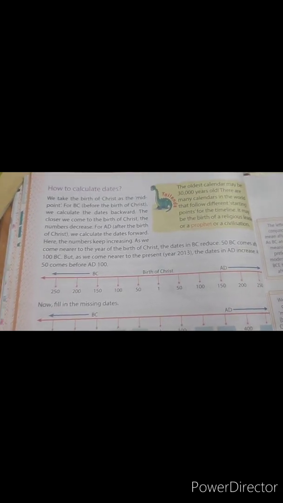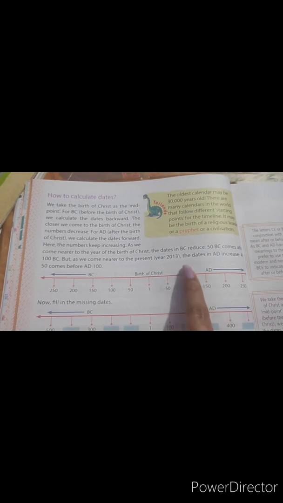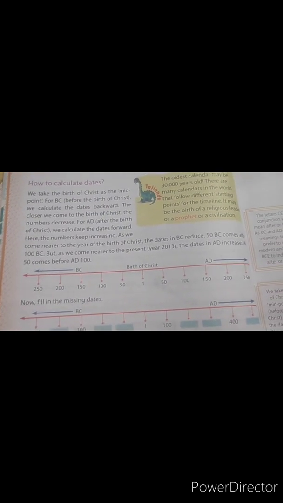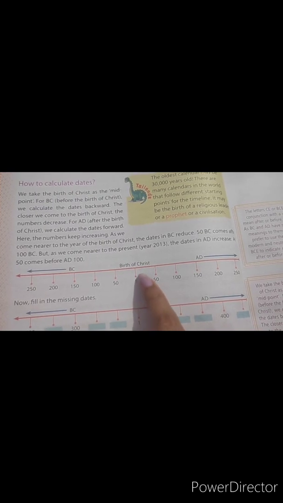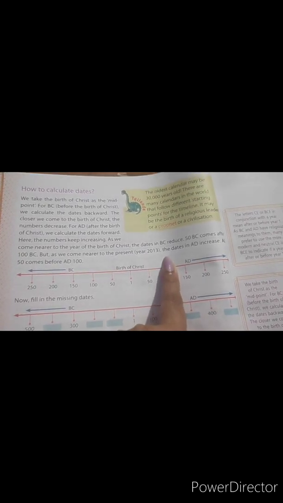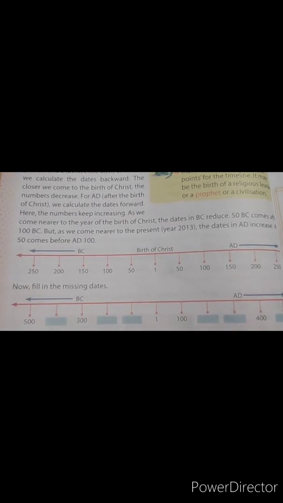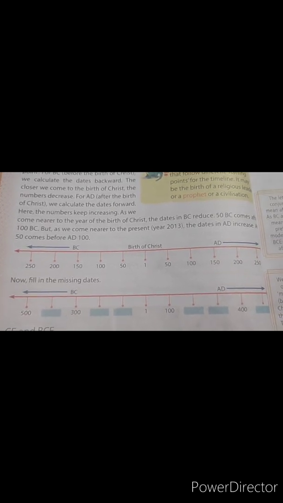As we come near to the year of the birth of Christ, the date in BC reduces. 50 BC comes after 100 BC. But as we come nearer to present year 2013, the dates in AD increase, as 50 comes before 100. I hope you understand this one.